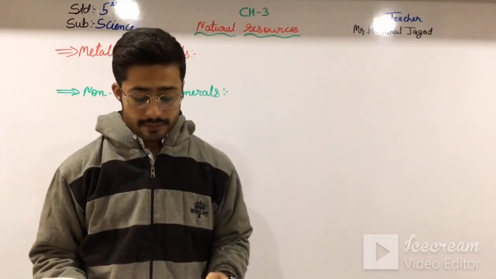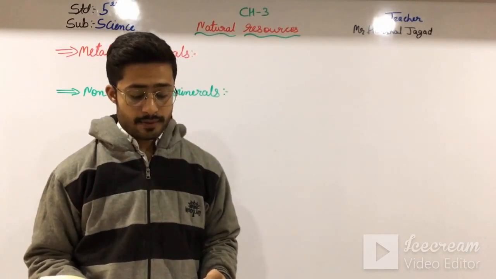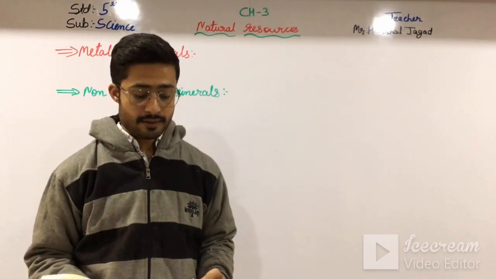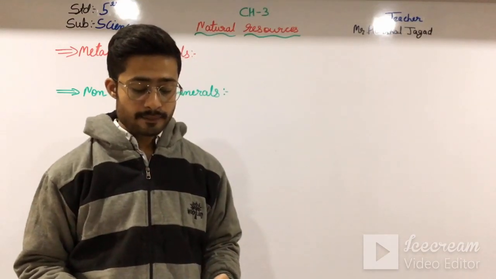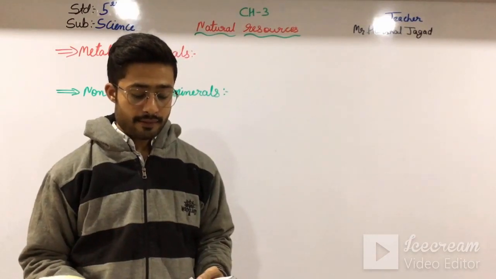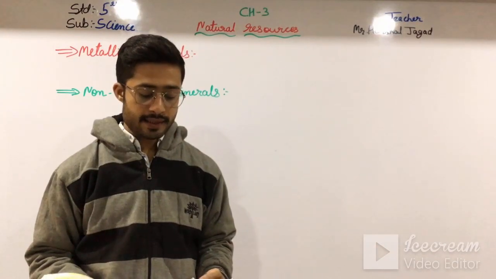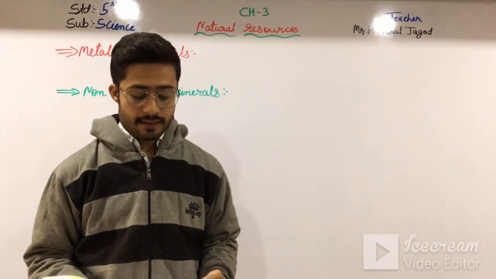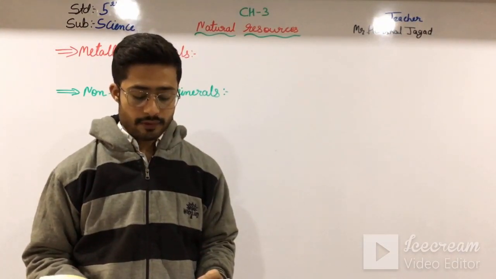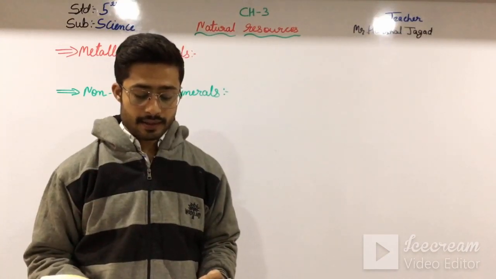Then, the earth's crust also has non-metallic minerals such as coal, petroleum, and mica. Coal is used as a fuel in many factories and industries. Petroleum is refined and made into kerosene, diesel, petrol, special fuel for planes, paraffin wax, and other things.